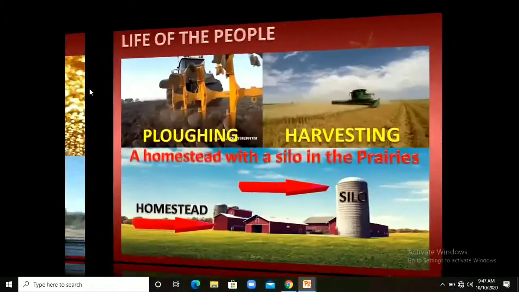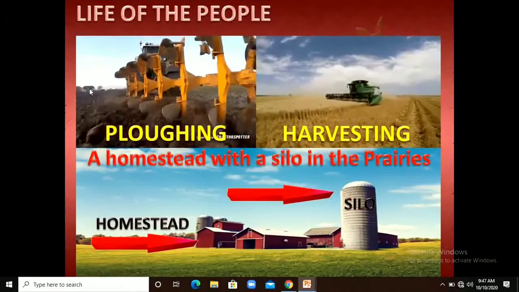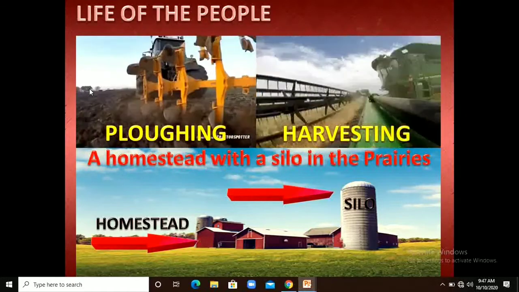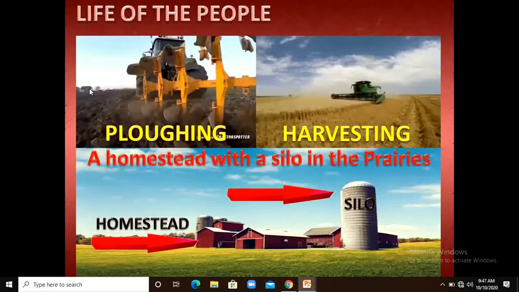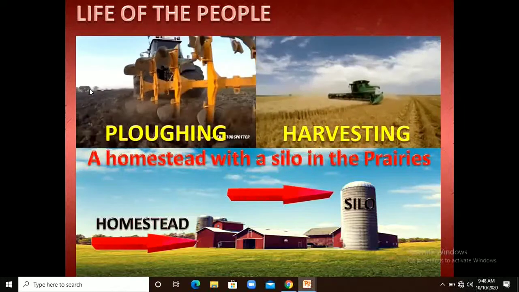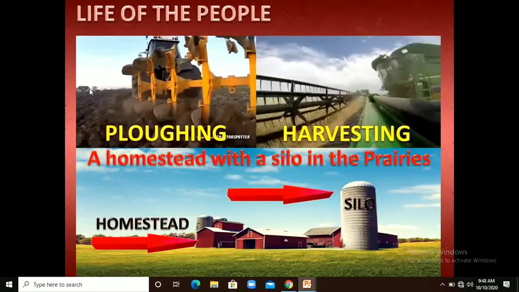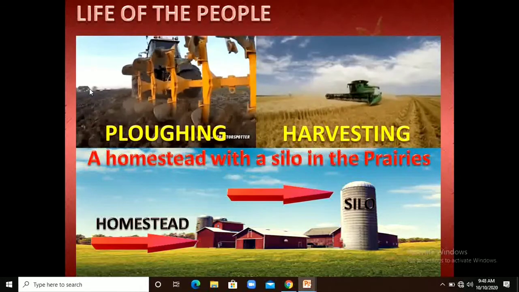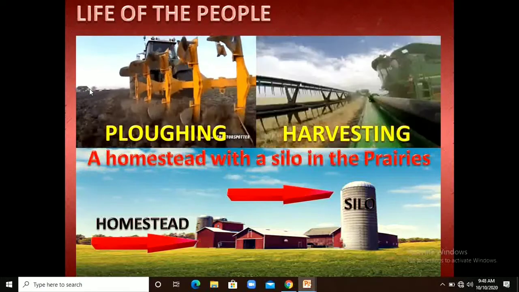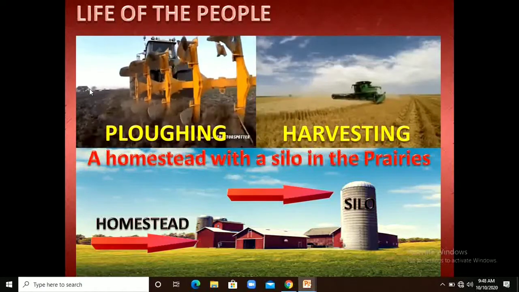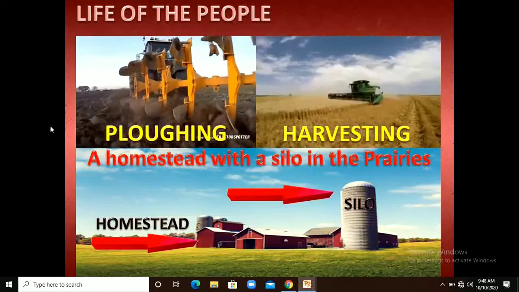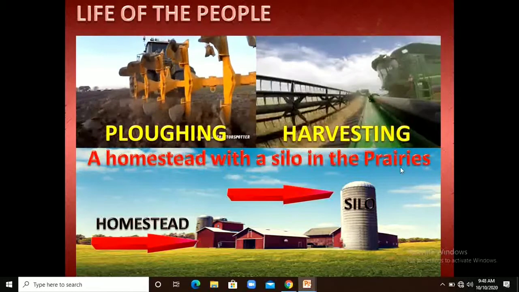Now let's discuss the life of the people. As you know, this area is known as the wheat basket of the world. This is because this area is cultivating land in a large quantity and growing wheat for exporting to the whole country, right? So the people living here use mechanical methods, right? Big machineries are used to cultivate the land, and you can see here this is called a homestead. Homestead with a silo in the prairies.